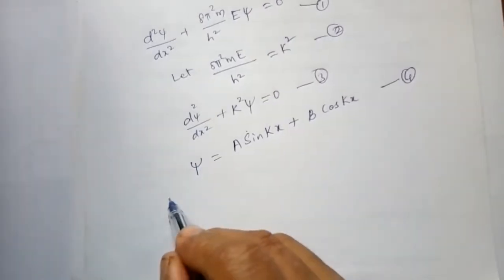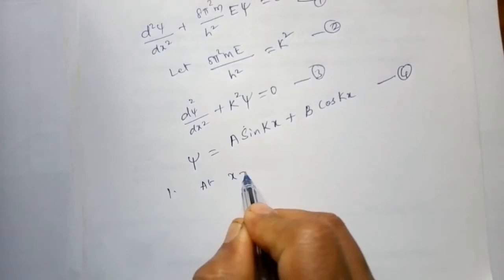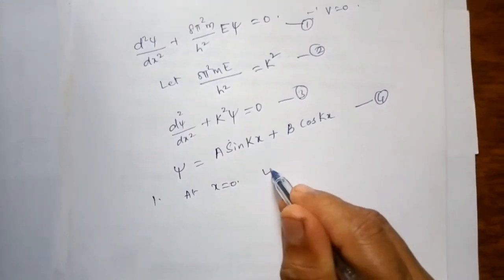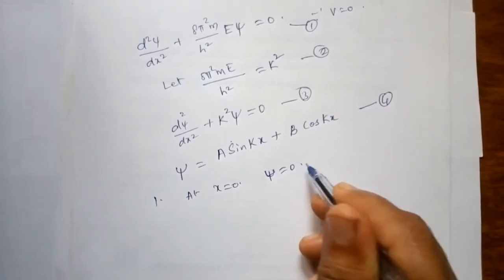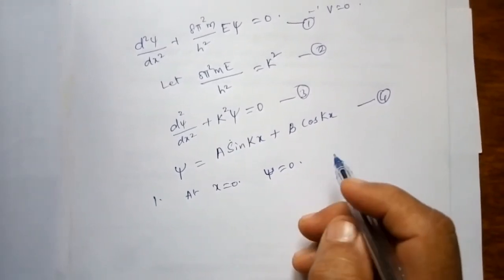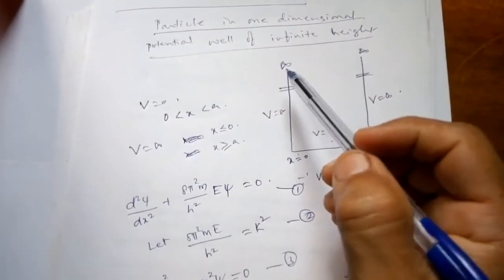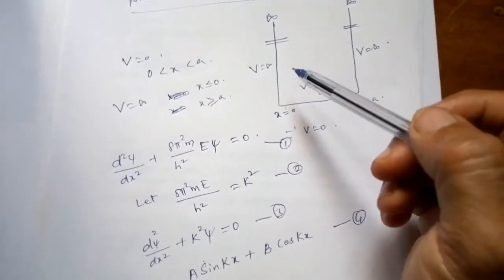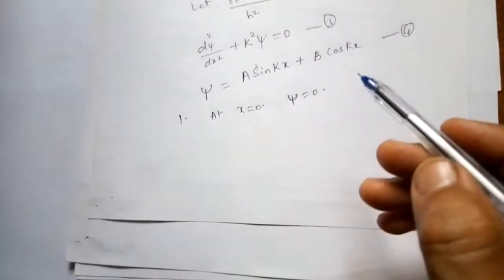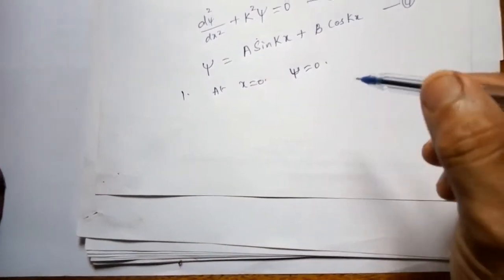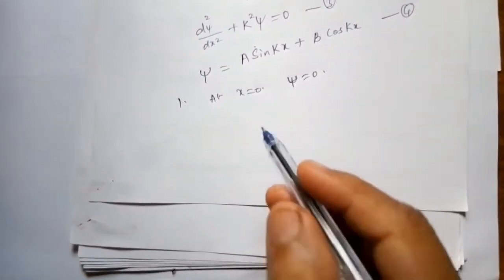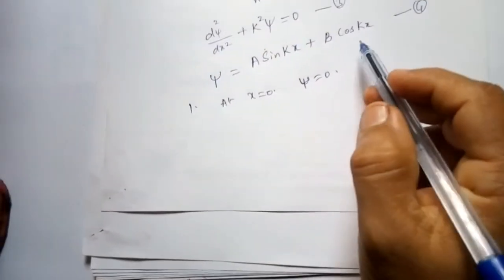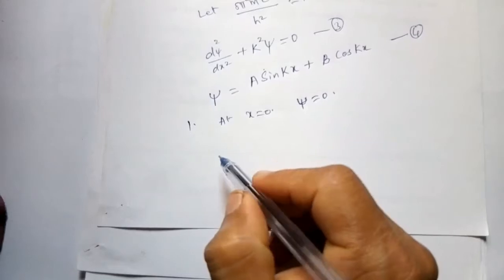At first, let us consider x equal to 0. At x equal to 0, what is the wave function? The wave function is equal to 0, because when x is equal to 0, potential goes to infinity. Therefore the probability of finding the particle is 0, so the wave function doesn't exist. ψ is equal to 0. So equation 4 becomes ψ equal to 0.